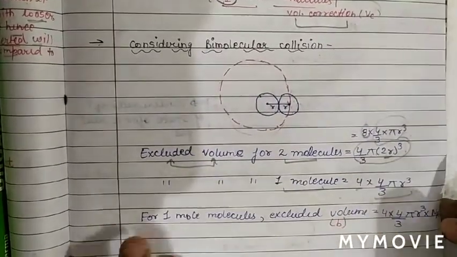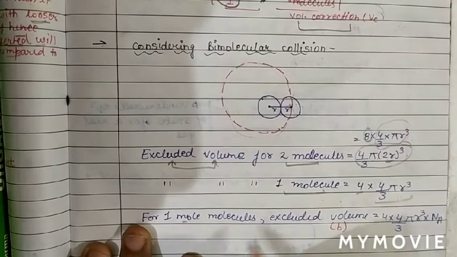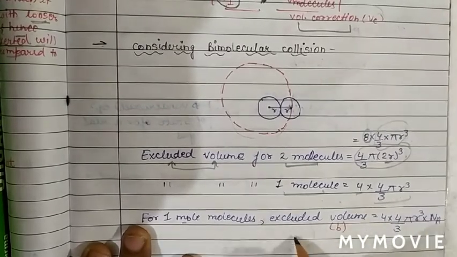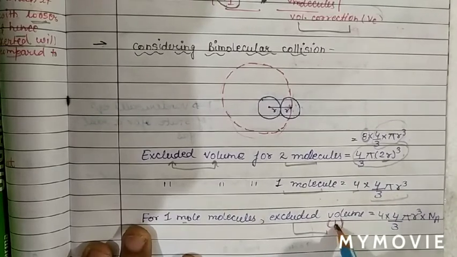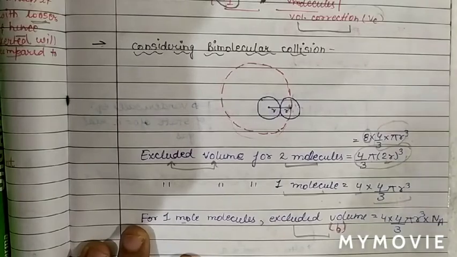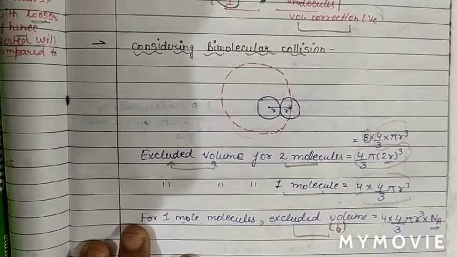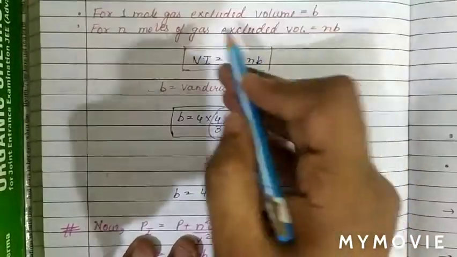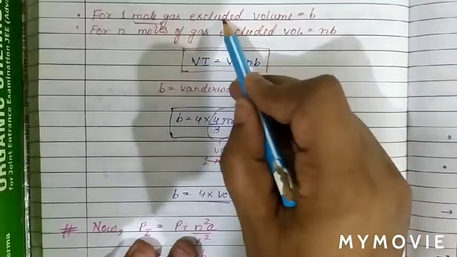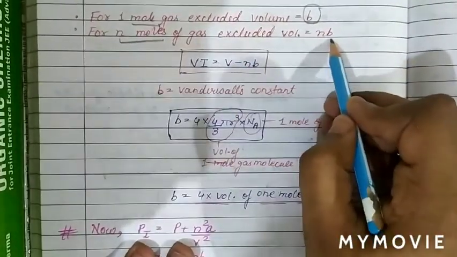See, for one molecule that much volume. So for 1 mole, as 1 mole contains the Avogadro number, the excluded volume for 1 mole is known as b, the van der Waals constant. So it is 4 into 4 by 3 pi r cube, for one molecule, into Avogadro number. Now, as for 1 mole of gas the excluded volume is b according to van der Waals, for n moles it will be n into b.